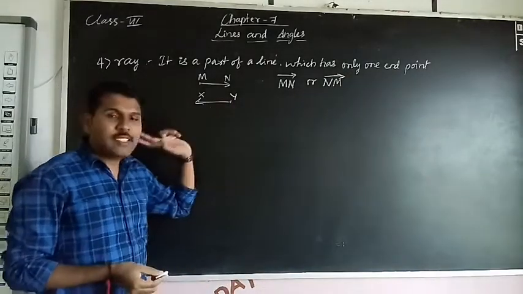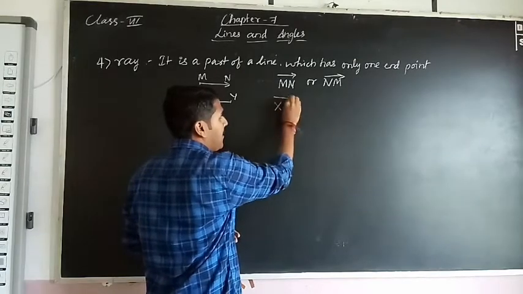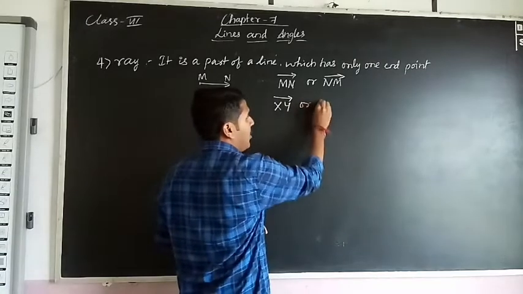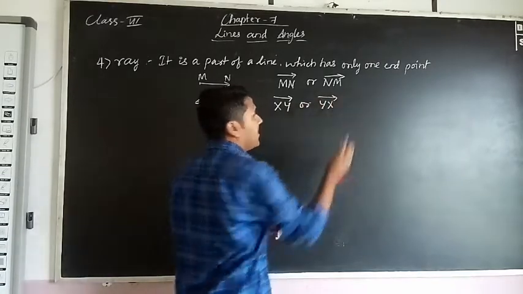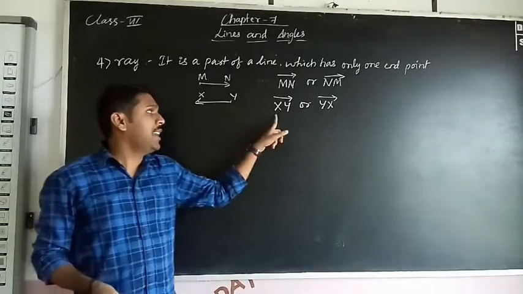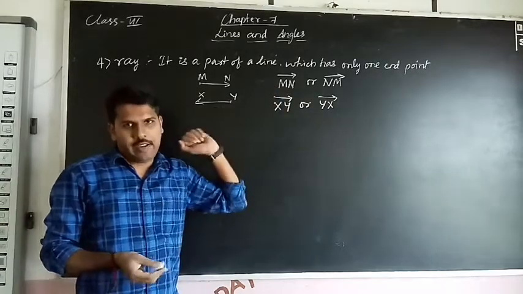So how to write this X, Y? Simple. X, Y with a ray symbol above, or Y, X. So both are same, no? Both are correct. That means X, Y is a ray or Y, X is a ray. This is the representation of a ray.